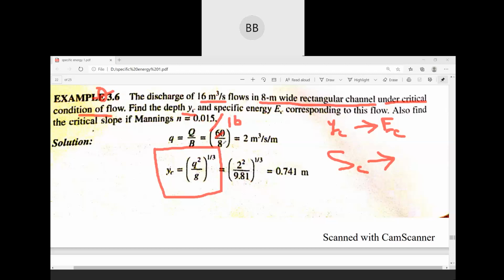It's 16 divided by 8, so it will be 2 meter cube per second per meter. That q value is 2. Then you substitute here in this equation, q is equal to 2, and then you find out the yc value. That is 0.741.